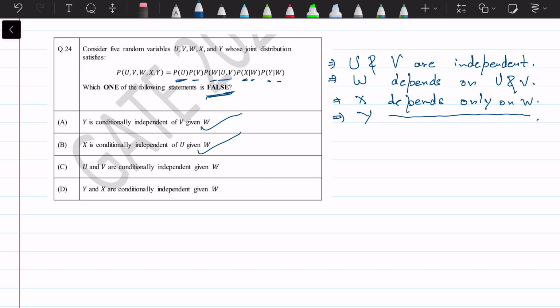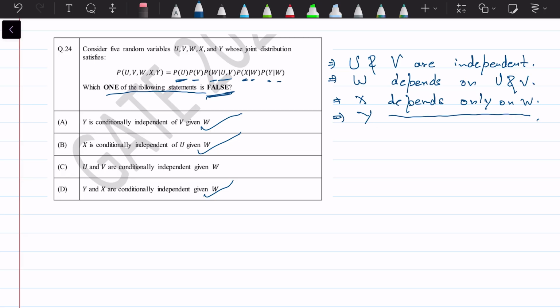So first let's talk about D, that Y and X are conditionally independent given W. Both variables Y and X have nothing to do with each other, so once W is known, both are independent, right? So this statement is also correct, not the option, because we wanted to tell which statement is false. So these three statements are true.